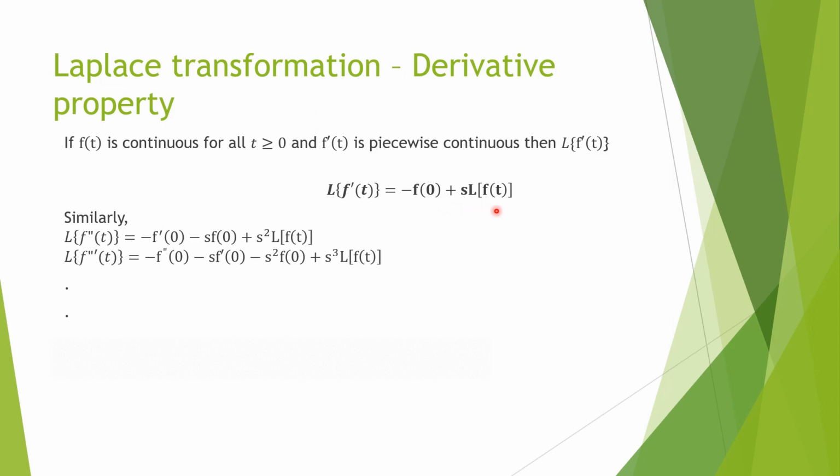function of t. Similarly, we can write Laplace transformation of f double dash of t is minus f dash of 0 minus s f of 0 plus s square Laplace transformation of that function. F triple dash of t is minus f double dash of 0, you can see here one pattern, minus s f dash of 0 minus s square f of 0 and s cube Laplace transformation of function of t.